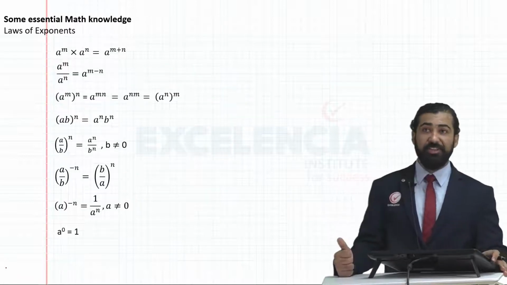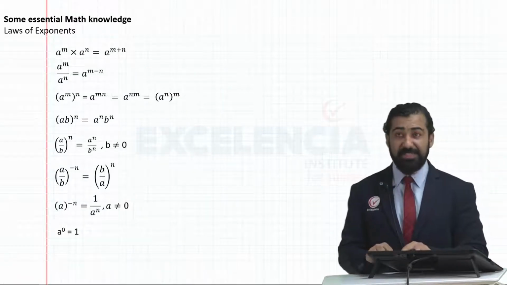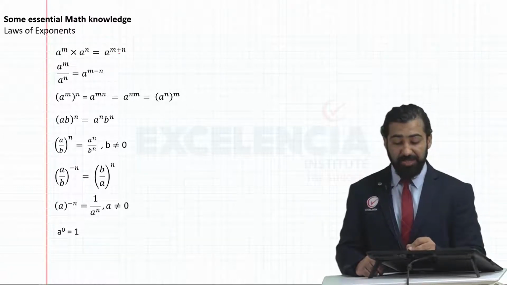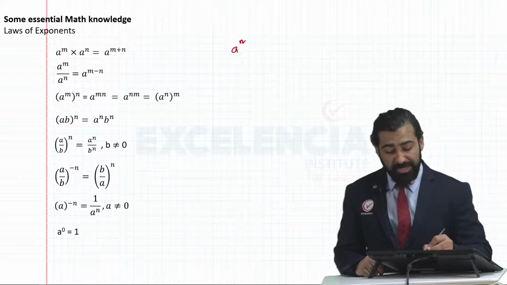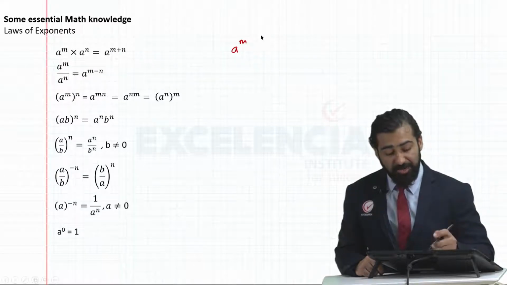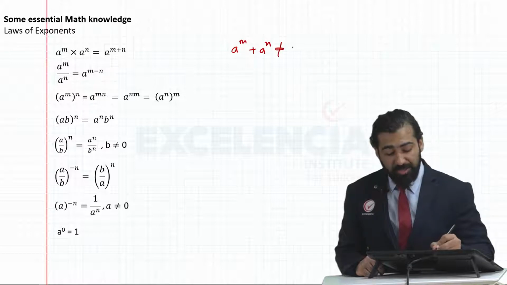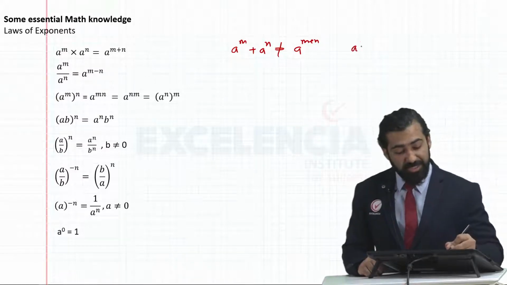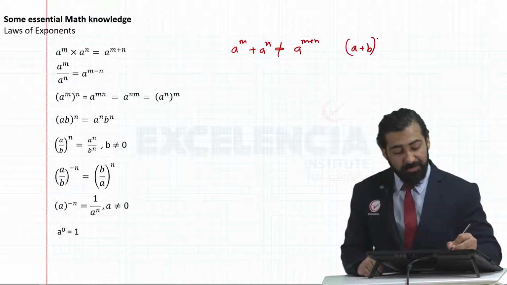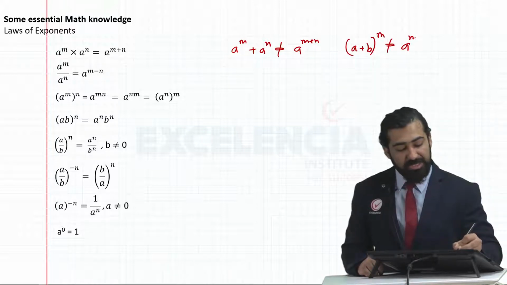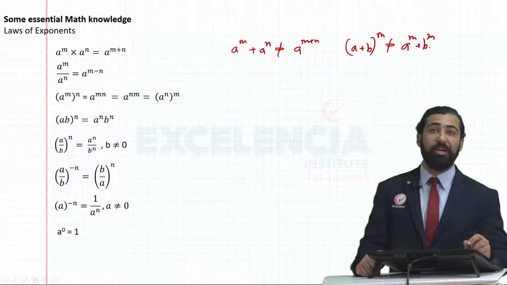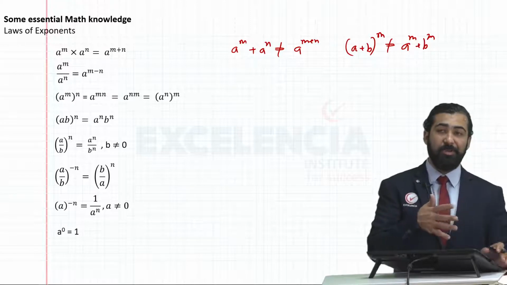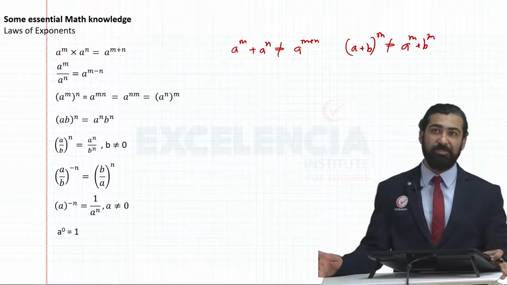Then we studied laws of exponents, in which we learned that if bases are same and different powers are there and we are multiplying, in that case we add up the powers. Do understand that a to the power m plus a to the power n is not a to the power m plus n. That's incorrect. Second mistake that I see students making is, a plus b to the power m is not same as a to the power m into b to the power m. You'll have to multiply the bracket a plus b, m times, and open the bracket.